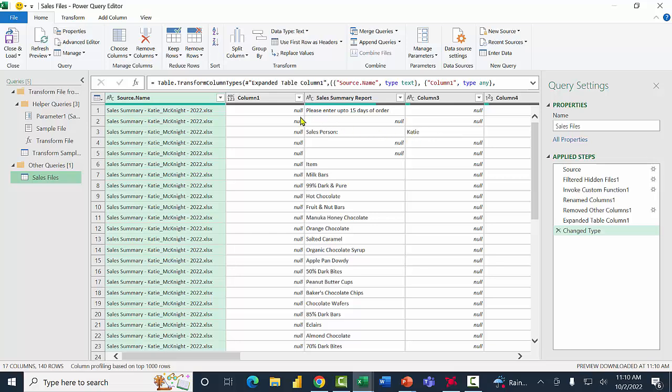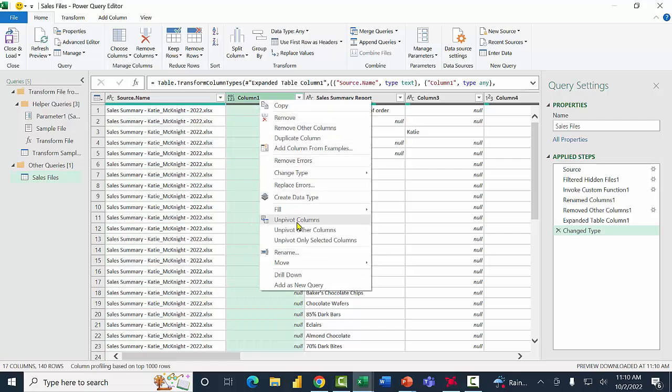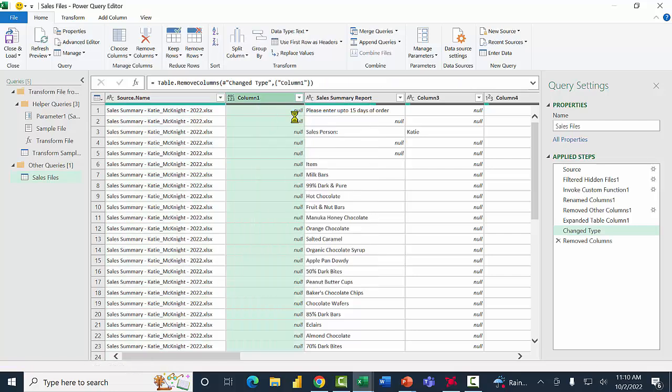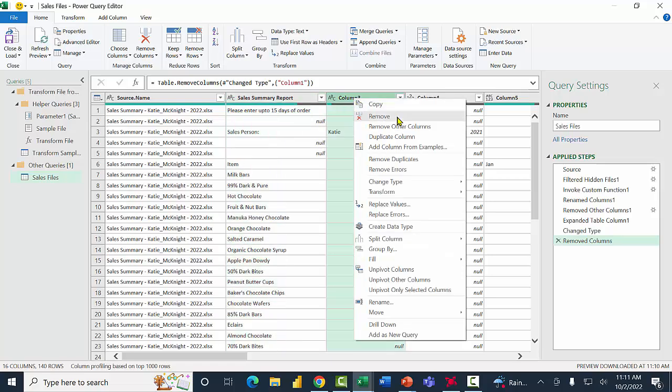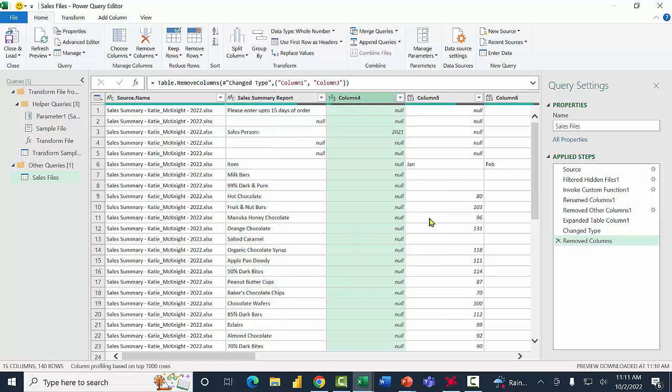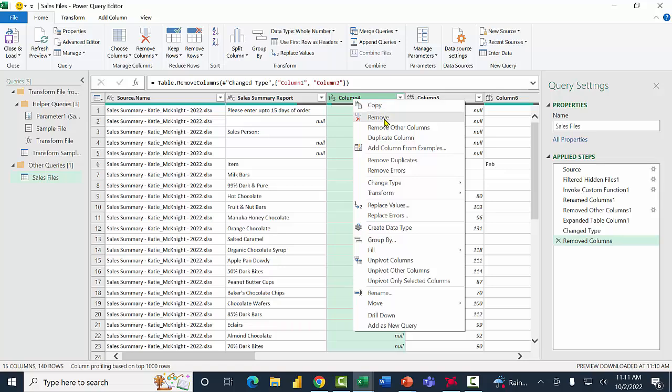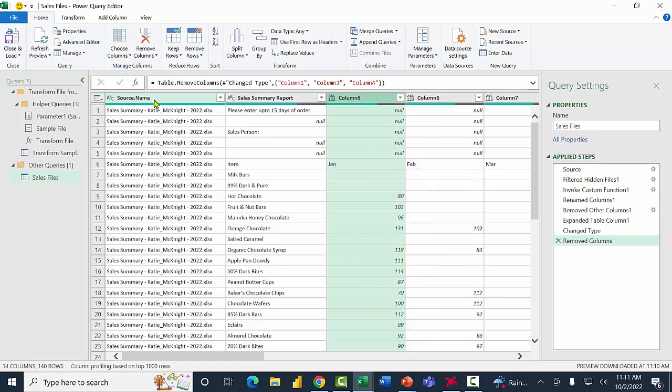I'm going to delete column 1. I'm going to right click on column 1 and delete that. I'm going to right click on column 3 and remove that column. And even column 4 doesn't have anything that's meaningful. So I'm going to right click on column 4 and remove that column. Okay, good. I'm looking at the source name over here.